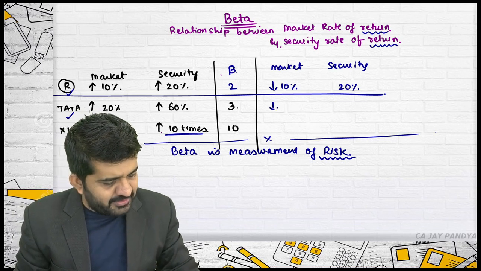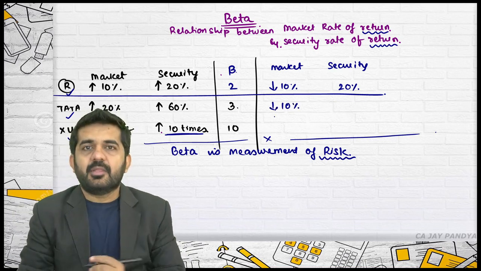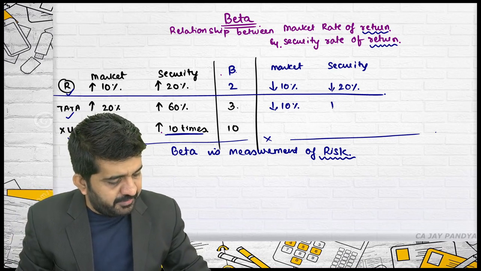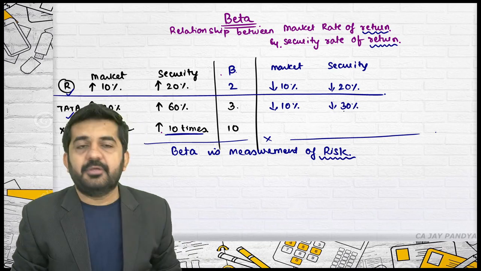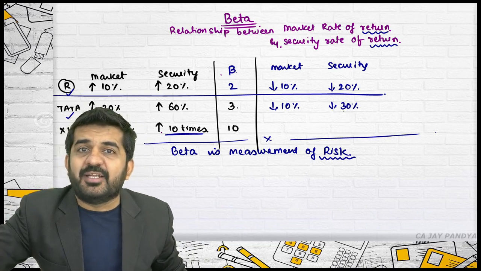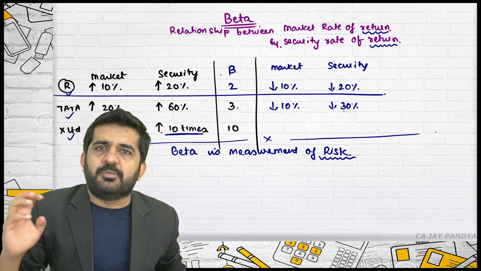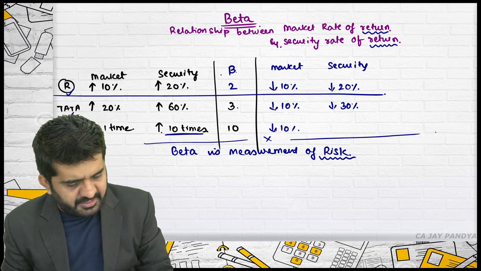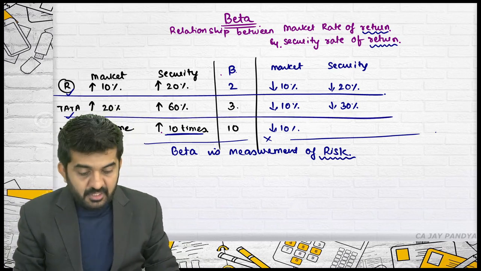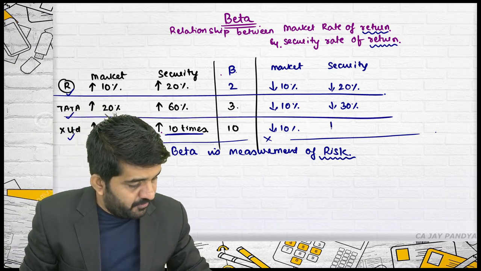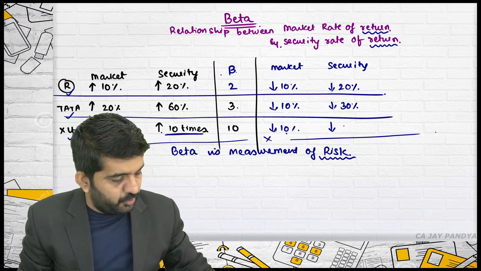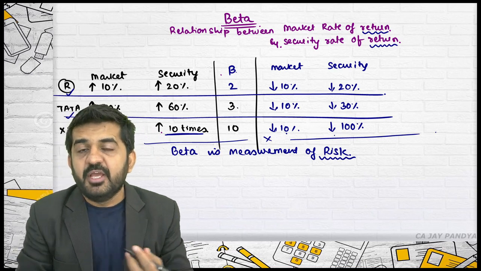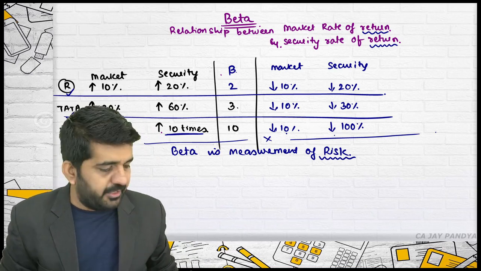If the market is down by 10%, Tata will be down by 30%. Say the Sensex from 30,000 becomes 27,000, market is down by 10%. Then X Limited will be down by 10 into 10, that is 100%. That is, this company will become insolvent and market price will become 0. Is it correct?